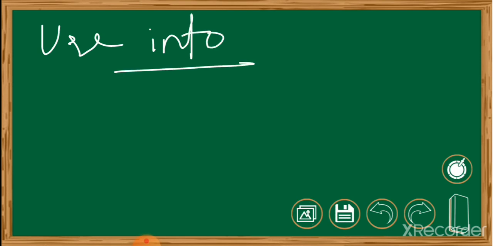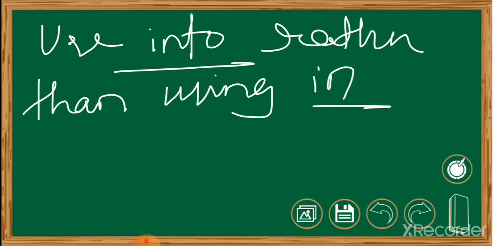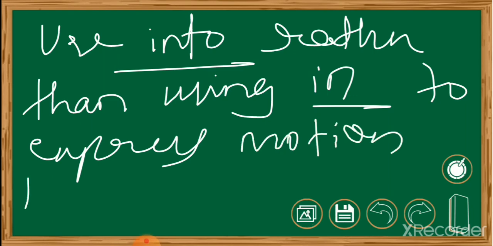So next rule: use into rather than in separately. Use into, a single word, rather than using just the preposition in to express motion toward something.